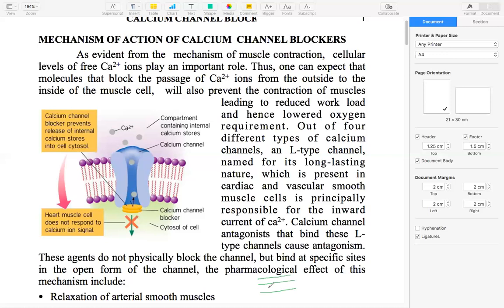Our calcium channel blocker acts when the channel is in the open form, that is, when it is in the open state. So at that time, the calcium channel blocker will act by